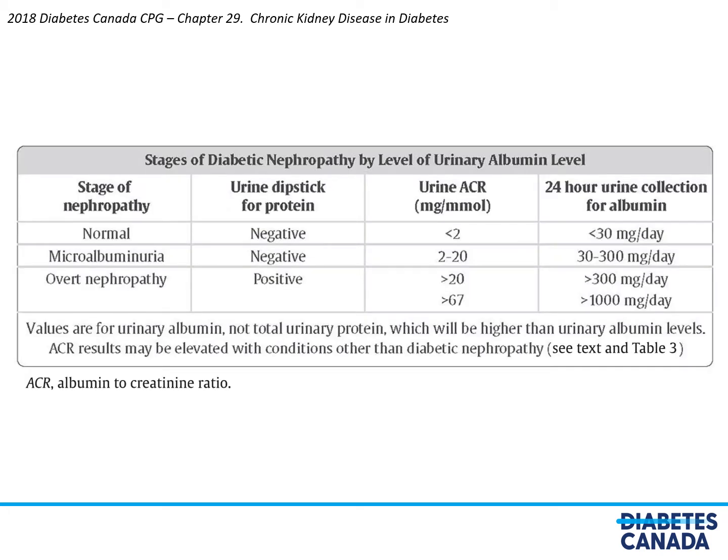This table depicts the same information in terms of stages of diabetic nephropathy by level of urinary albumin based on urine dipstick, urine ACR, or a 24-hour urine collection. This table depicts the same information from the previous slide.